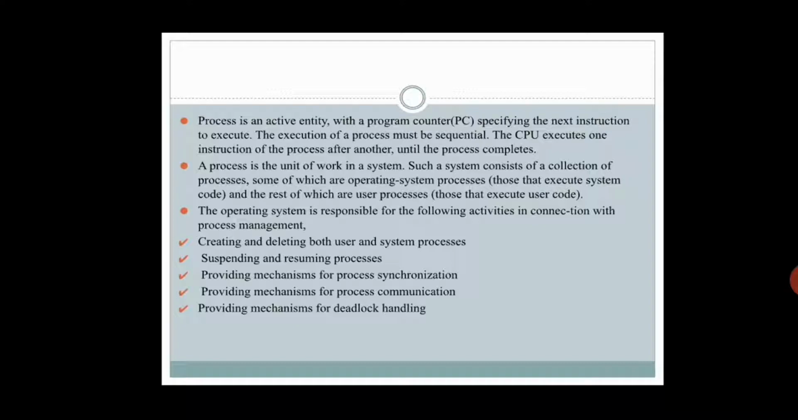In connection with the process management, the first one is creating and deleting both user and system processes. So what is this? Operating system will take care of it. In this system component list, there are almost 10 to 11 points, and each and every component has got its own work, which will be taken care of by the operating system. You have to think in that way.